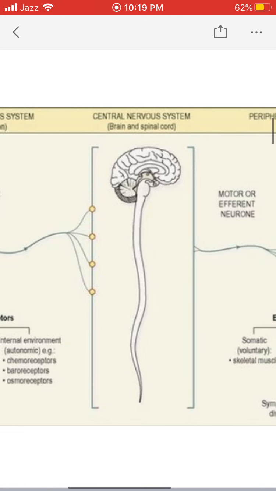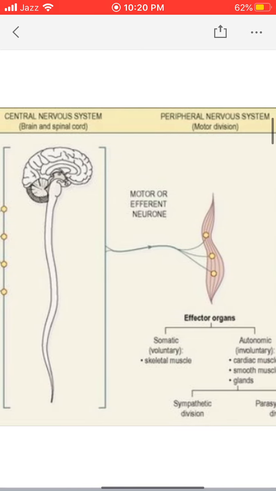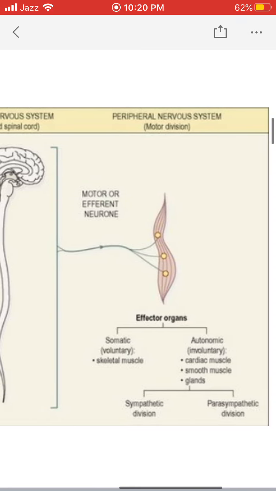Here you can see the central nervous system. Now the impulses have reached the central nervous system. What happens to this information? Here all the information that has been gathered from the sensory organs undergoes integration. So there is integration of information within the central nervous system, and then a decision is taken by the central nervous system. That decision is then carried by the motor division of the peripheral nervous system.